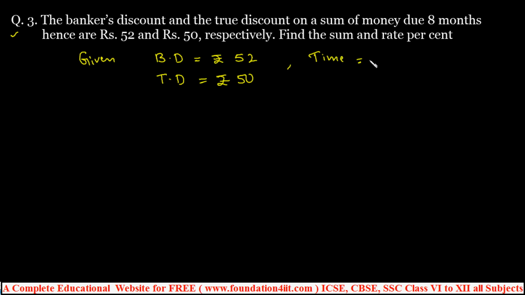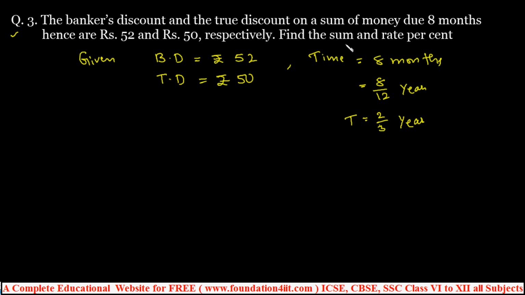Convert into years by dividing by 12: 8 by 12 is 2 by 3 years. That is the t.